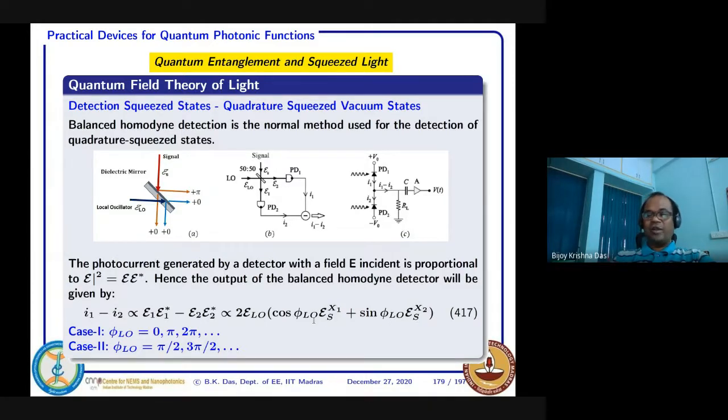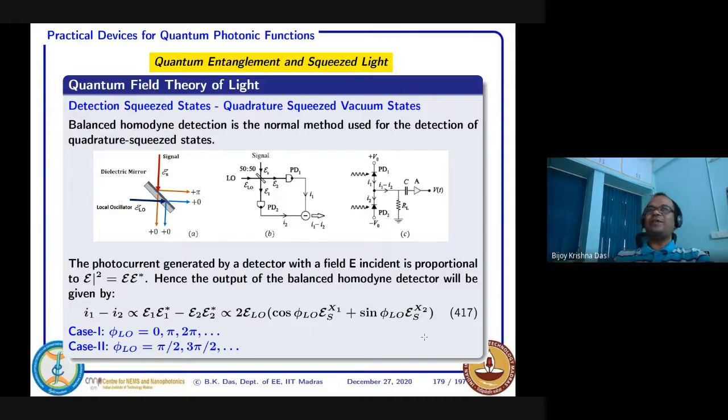So I have a choice. When I am measuring I1 minus I2 here, by controlling phi LO, I can actually measure which quadrature of our signal I want. This component I am measuring means I am measuring the field quadrature x1, and this is x2. Now from there you can imagine that I can get some idea of the field quadrature, whether it is squeezed or not.